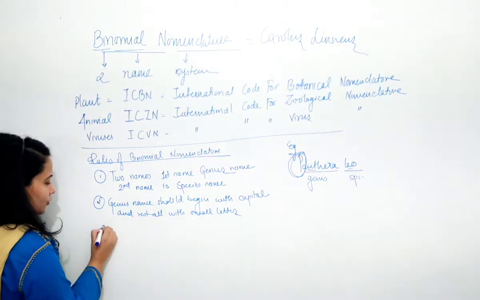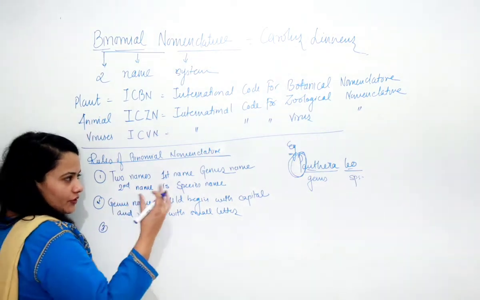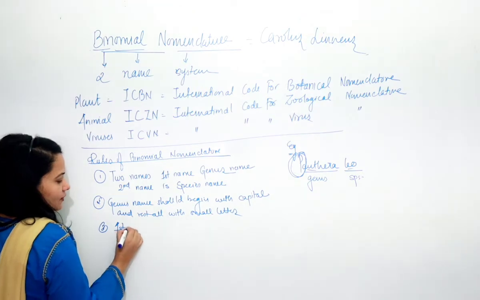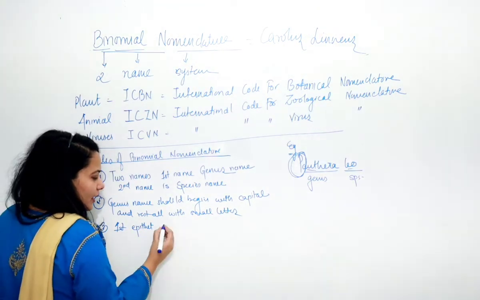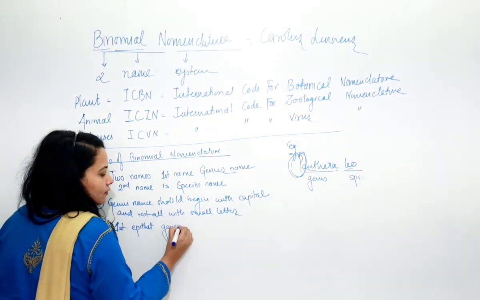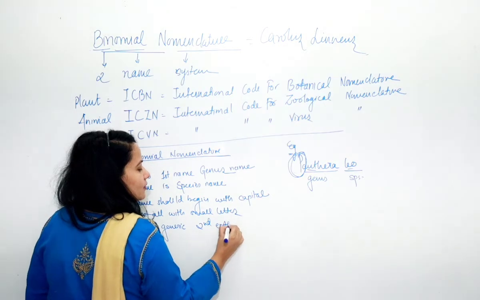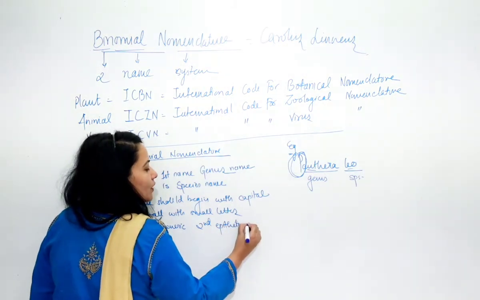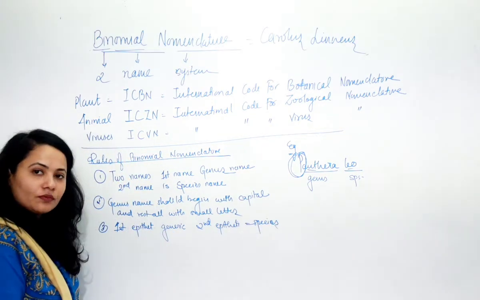Okay, now the third rule. What is the third rule? Compulsorily, you can write that the first epithet, meaning the name, is generic, whereas the second epithet or the name is specific or the species.